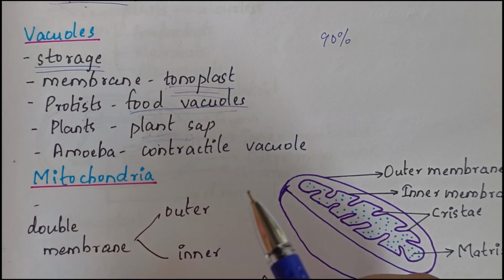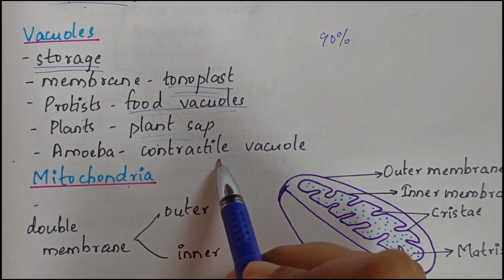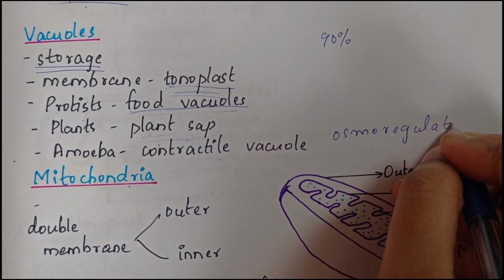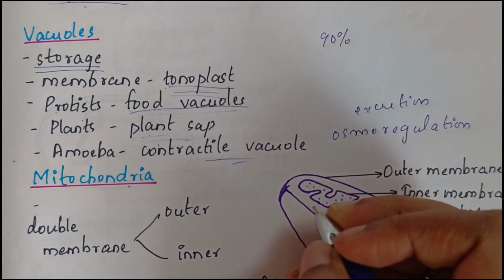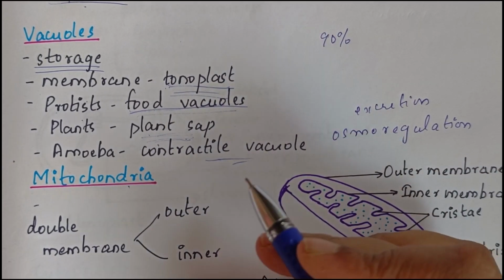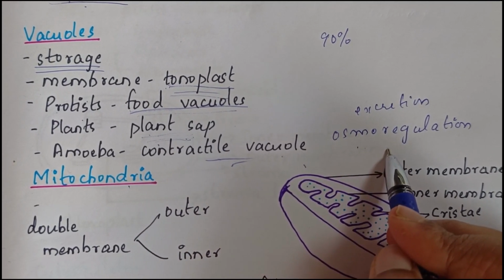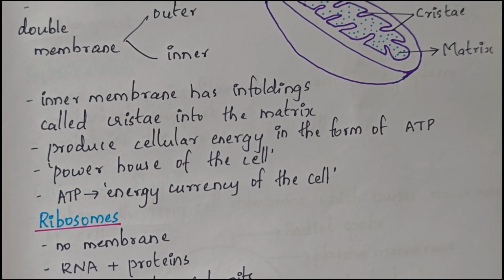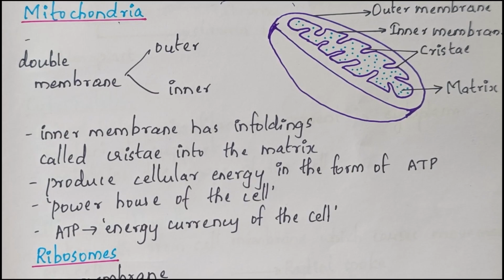Next, in the case of amoeba, the vacuoles are known as contractile vacuoles because they help in osmoregulation and also excretion. Osmoregulation means the process of maintaining the balance of water inside the cell. So the contractile vacuole helps in osmoregulation, that is balancing the water content inside the cell, and also excretion. This term is very important: amoeba contains contractile vacuole. Next, the organelles associated with the endomembrane system are completed. Now we can discuss other cell organelles and cell parts.